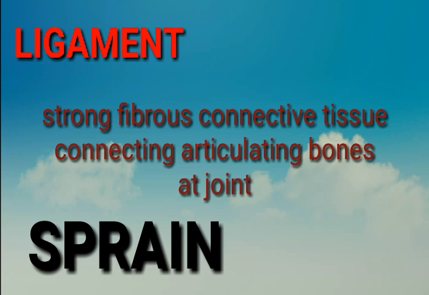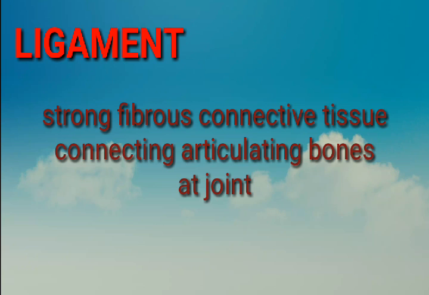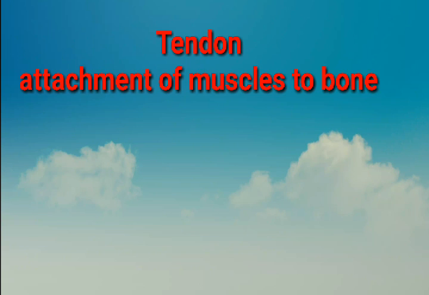Injury to a ligamentous structure surrounding a joint, caused by a wrenching and twisting motion, is called sprain. So, injury to ligament is called sprain. Tendon is fibrous connective tissue serving for the attachment of muscles to bones and other parts.